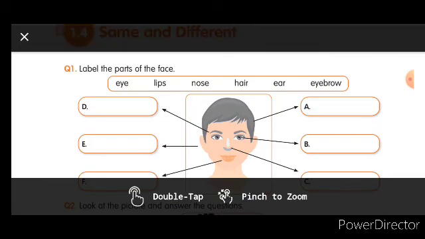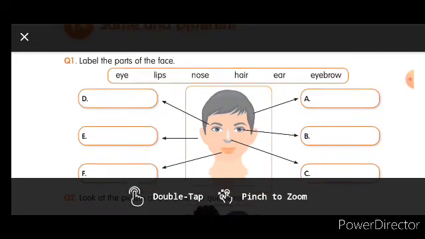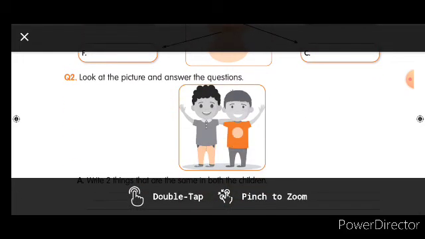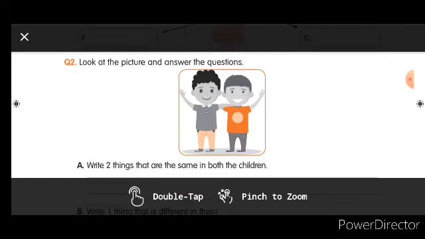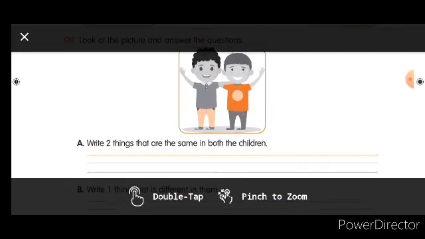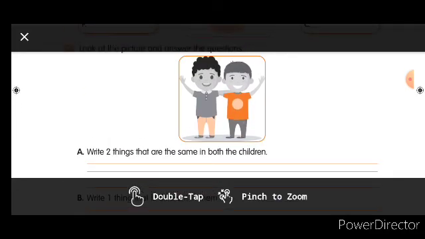Spellings are up only, you just have to see and bring it here and put it. So that is not going to be difficult. Now second question, look at the picture and answer the questions. Write two things that are same in both of the children. So what do they have in common? What will be same for both children? Yes, two eyes, one nose. Just simple words you can write, two eyes, one nose.